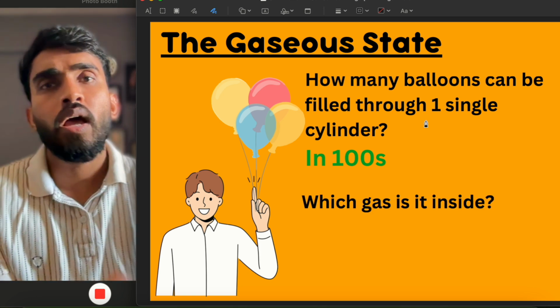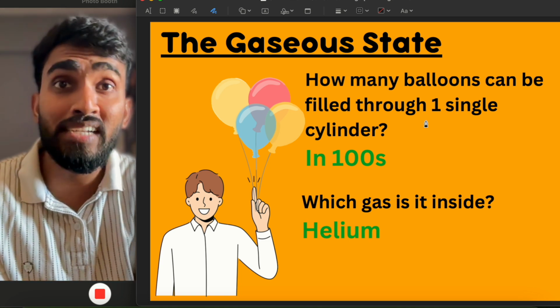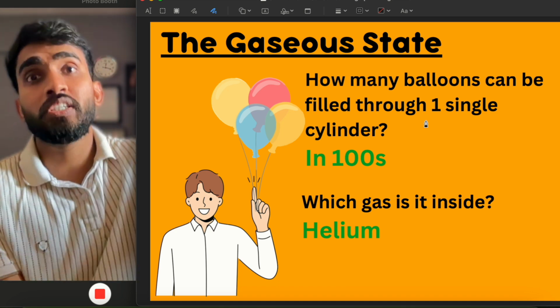And do you know which gas is filled inside this balloon? It is helium gas, which is lighter in weight. So when it is released, it floats in the air.